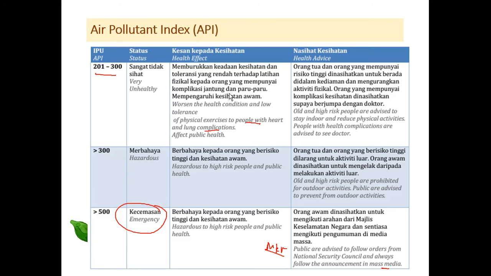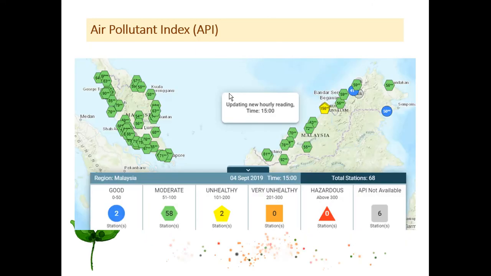In our website you can find the recent condition of the API. In Malaysia, you just type Malaysian Air Pollution Index, and the system will come out, conducted by DOE.